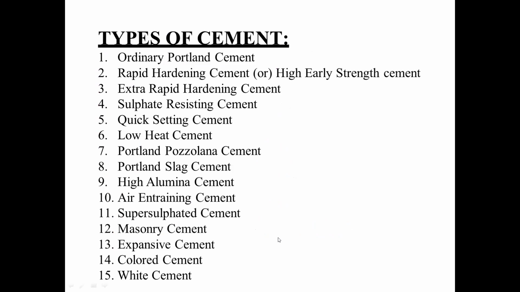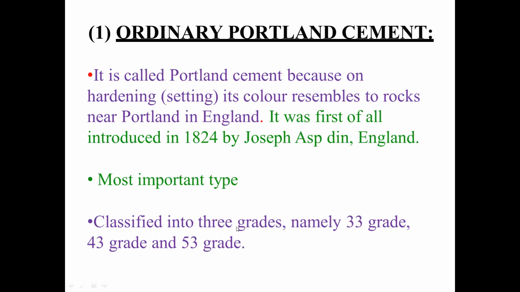Types of cement, as I said, we have different types of cement like ordinary Portland cement, rapid hardening cement, extra rapid hardening cement, sulfate resisting cement, quick setting cement, which we use for household appliances like white cement and everything. Then low heat cement, Portland pozzolana cement, Portland slag cement, alumina and draining, super sulfated, masonry cement, expansive colored. These are the different types of cement. And now the following slides are going to talk about every type of cement.